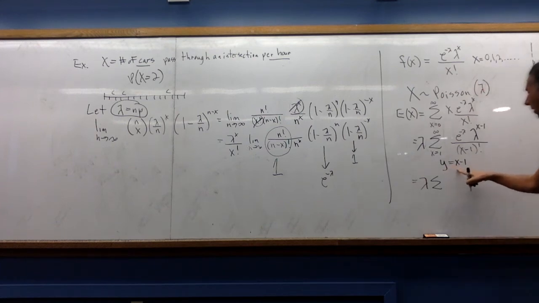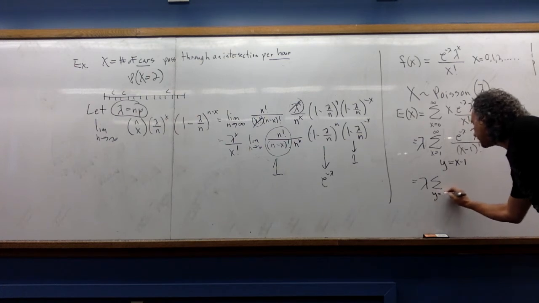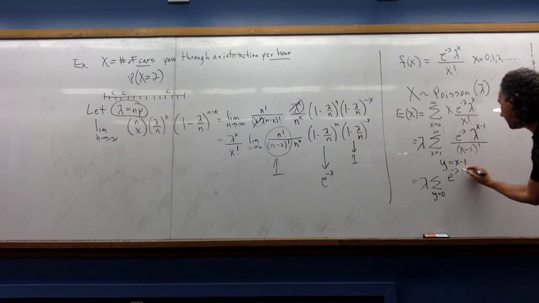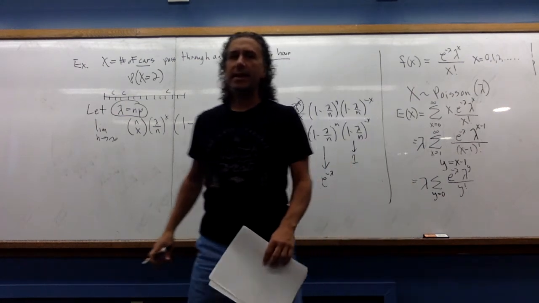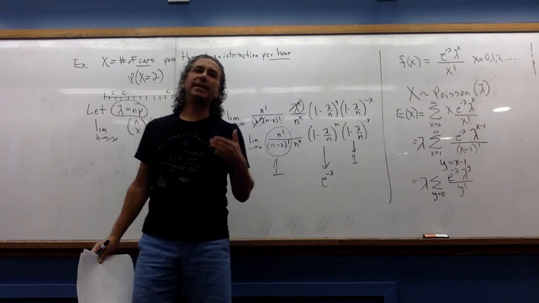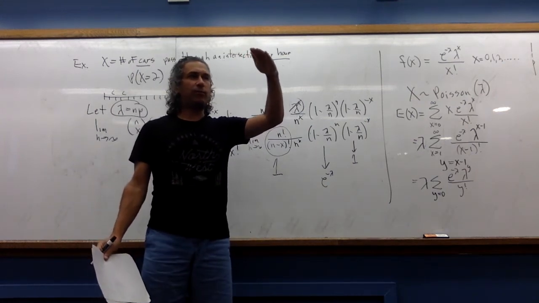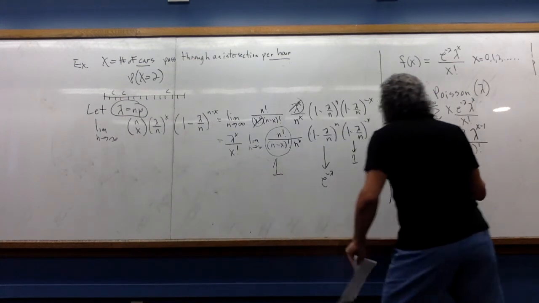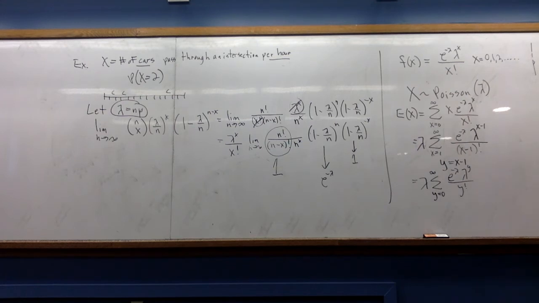So if y is x minus 1, then y is equal to 0 down here. Hold off on the bound up here for a second. E to the minus lambda, lambda to the y over y factorial. I'm just substituting in. And then again, if we understand that this infinity is actually just representing a limit, then if I bring every index down just by 1, I'm still zipping off to infinity. So this bound actually stays the same. It's still infinity. Then once again, almost by magic, this monstrosity disappears and is just 1.